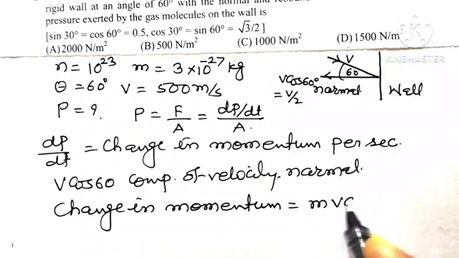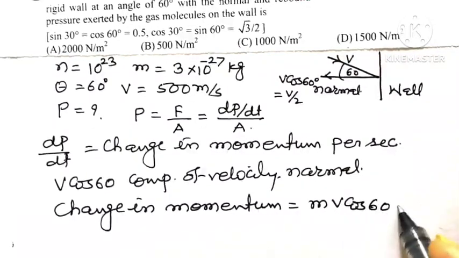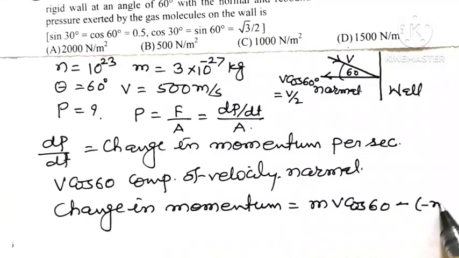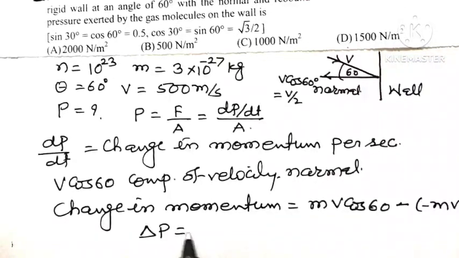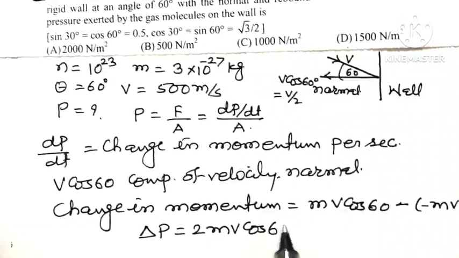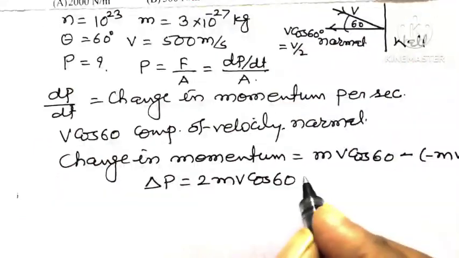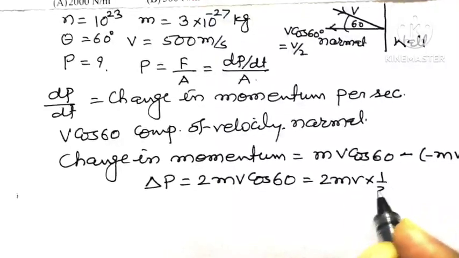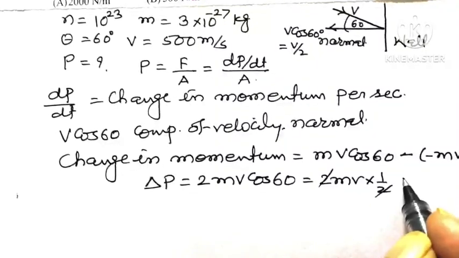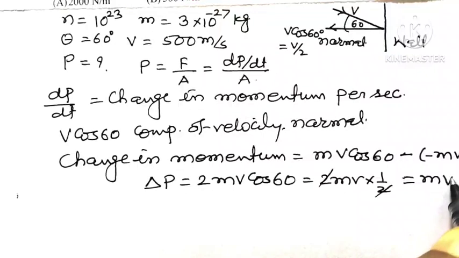So m into v cos 60 minus of minus mv cos 60, so change in momentum delta p is equal to twice mv cos 60. Cos 60 is 1 by 2, so twice mv into 1 by 2, the 2 cancels with 2, so that is equal to mv.